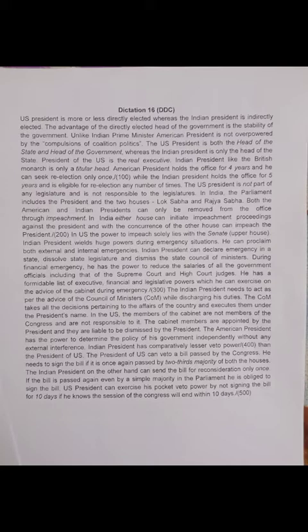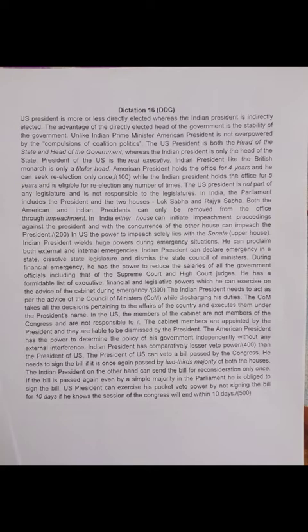The US President is not part of any legislature and is not responsible to the legislatures. In India, the parliament includes the president and the two houses, Lok Sabha and Rajya Sabha. Both the American and Indian presidents can only be removed from the office through impeachment.